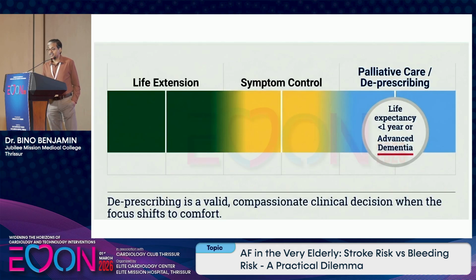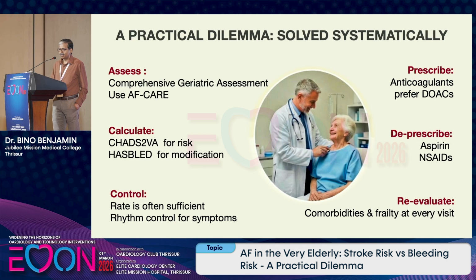And whatever is said and done, certain patients will have a life expectancy of less than 1 year, and advanced dementia. Here, palliative care is more important. Deprescribing is valid and compassionate. So, to sum up, this is how the practical dilemma is solved systematically.